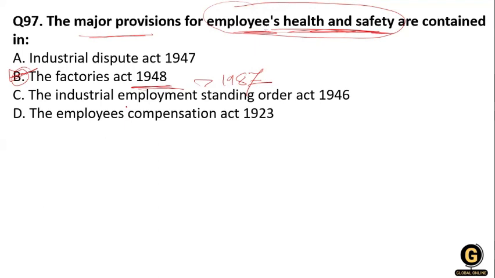So the problems related to safety, health, efficiency, and well-being of a person at the workplace are addressed by the provisions given in the Factories Act 1948. Sometime after that it was amended by the Factories Act 1987. Clear?